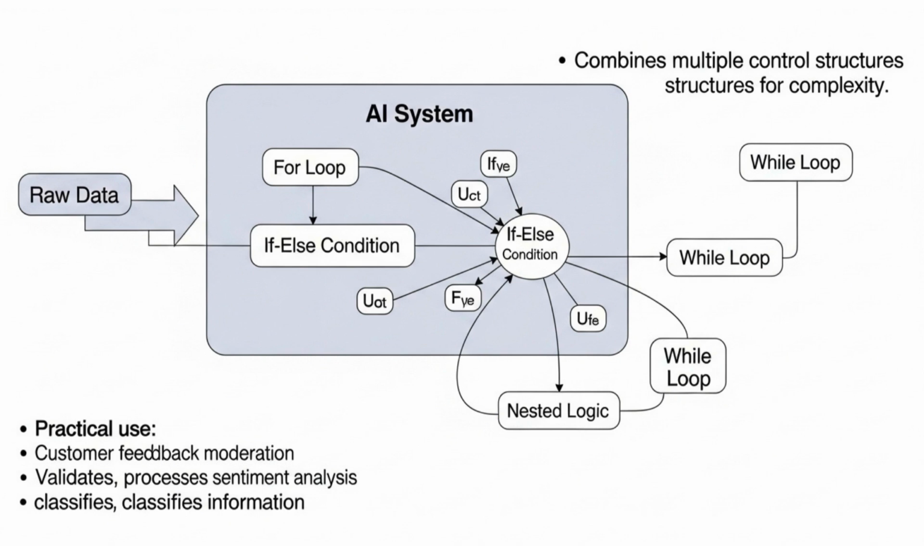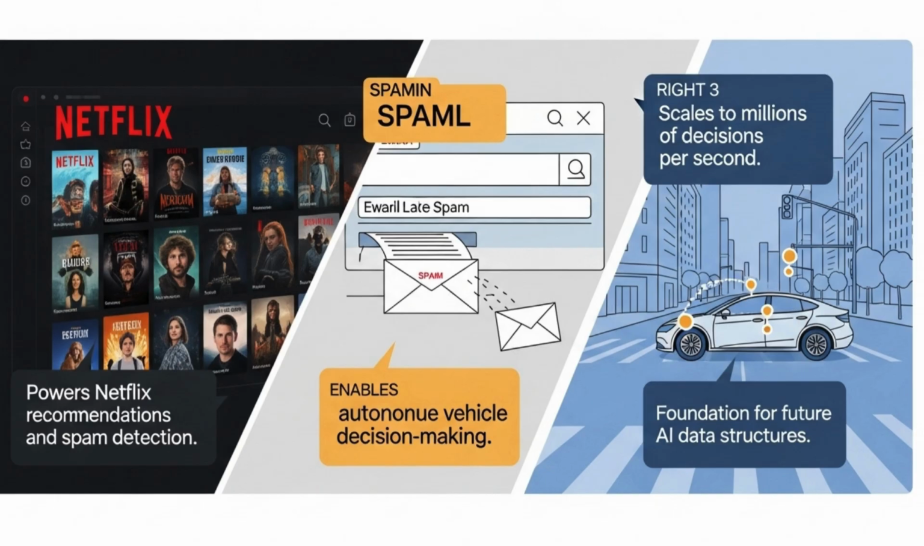The control flow patterns we've explored today aren't just theoretical concepts for learning. They are the invisible engine powering every major AI system you interact with daily. Think about Netflix recommendations. Behind the scenes, complex nested loops tirelessly process your vast viewing history, while intricate if-else logic meticulously decides which movies and shows perfectly match your unique preferences. Or consider email spam detection, which employs continuous while loops for learning and adapting to new threats, alongside detailed if-else statements to classify each incoming email as spam or legitimate with remarkable precision.